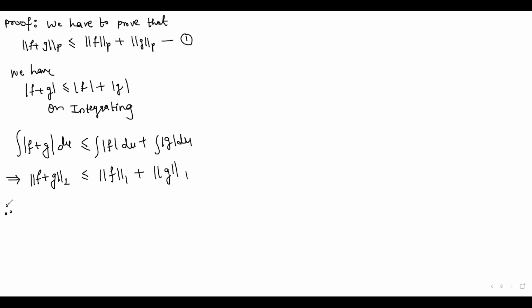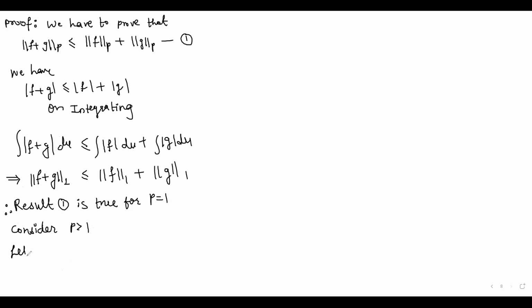So therefore result 1 is true for p equal to 1. Now we consider p strictly greater than 1.